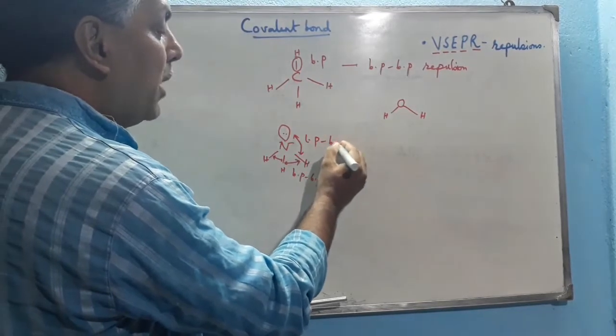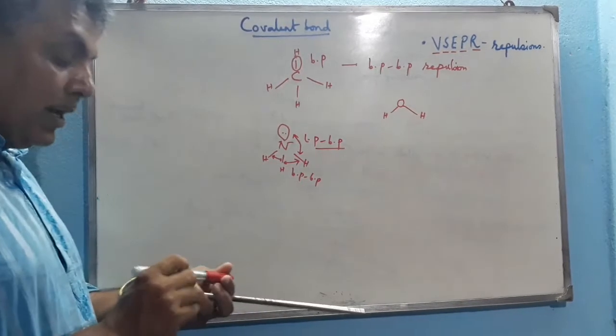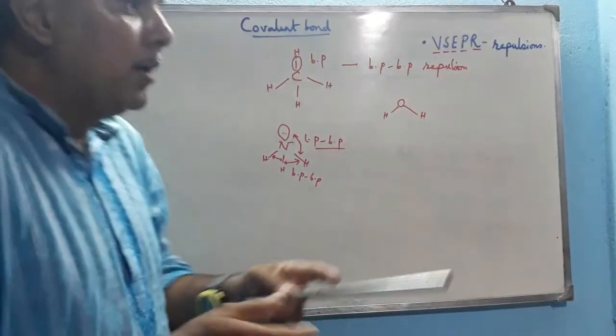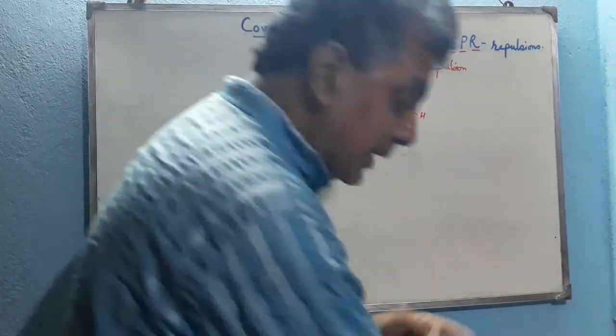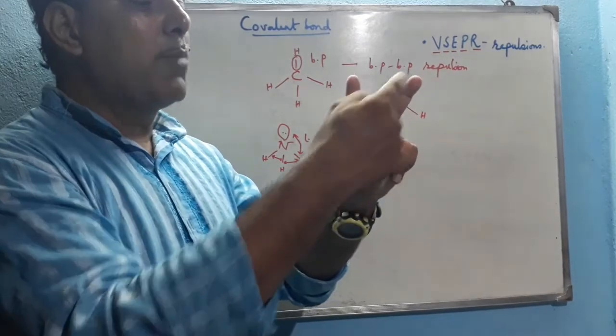This is called lone pair repulsion, which is greater than bond pair repulsion, because a bond pair is somewhat diffused with respect to the central atom. Suppose this is the central atom and these two are the bonding electron pairs.